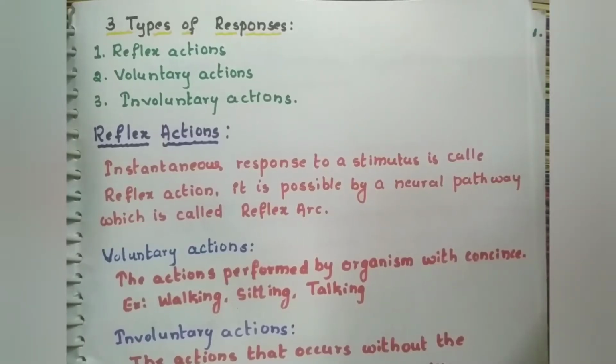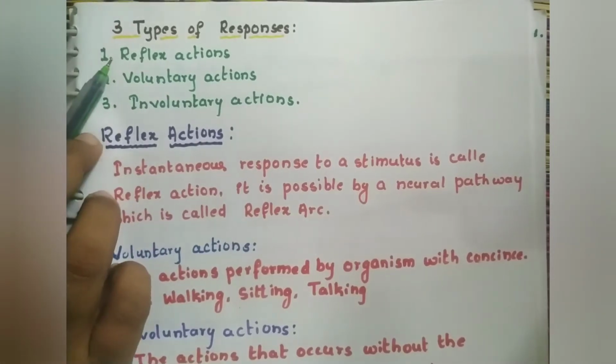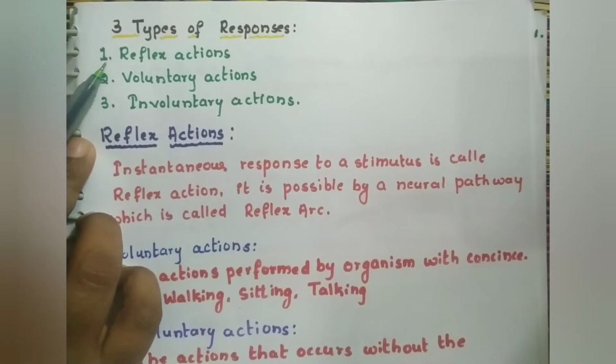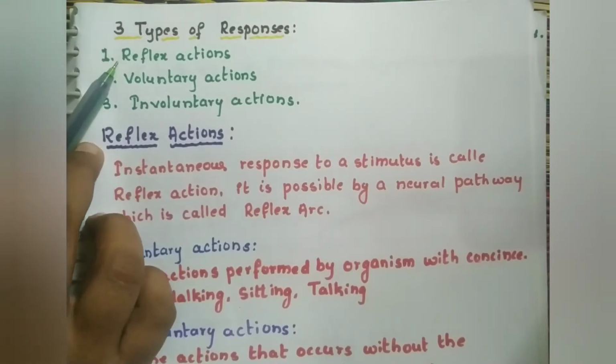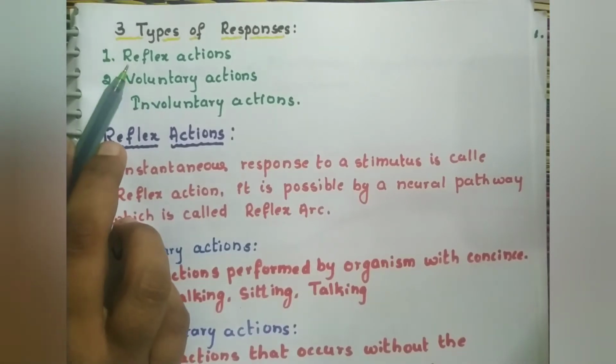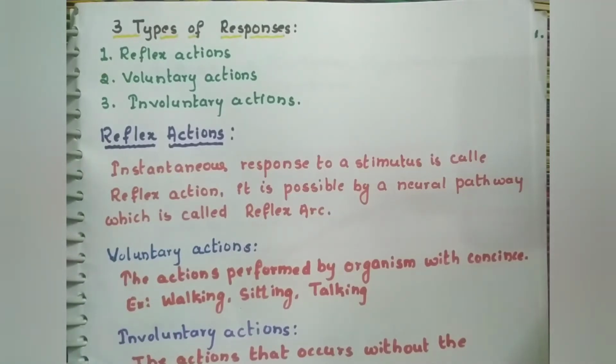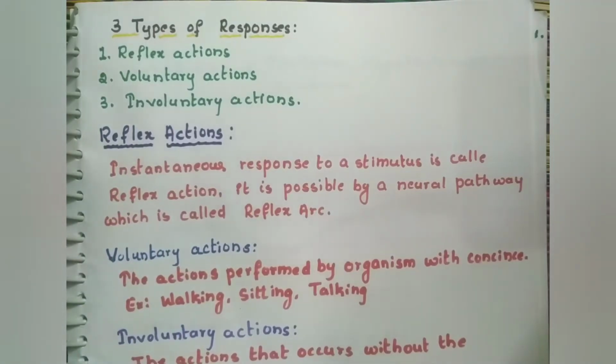The responses that we receive from the brain are of 3 types. First one is reflex action, second one is voluntary action, and third one is involuntary action. In the case of reflex action, the brain is not involved. We need to give a sudden reply to the stimulus. Whenever you touch a very hot pan, what happens? You suddenly take your hand off that pan. So how does it happen?